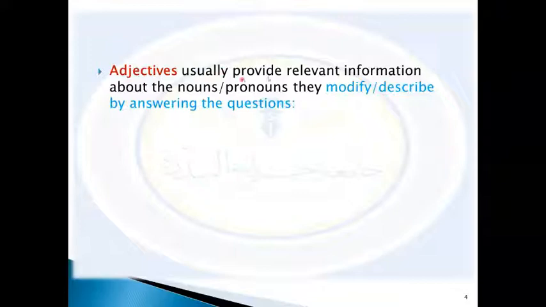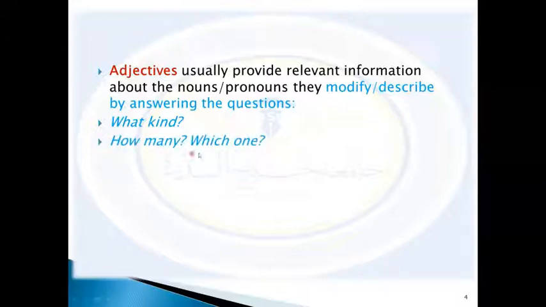Adjectives usually provide relevant information about nouns or even pronouns, and they modify and describe by answering questions such as what kind of thing, how many, the number, or even which one, the white or the black, the red or the blue.